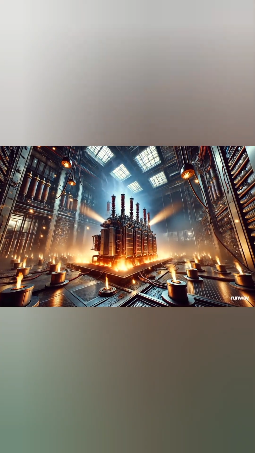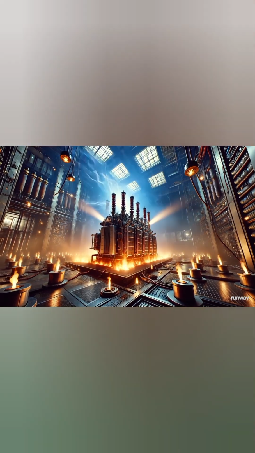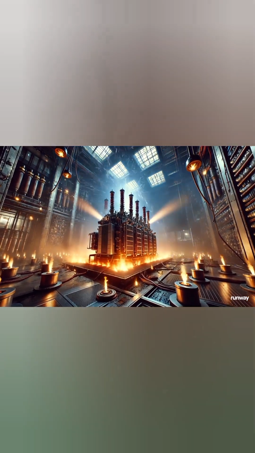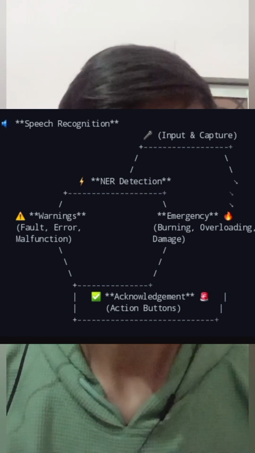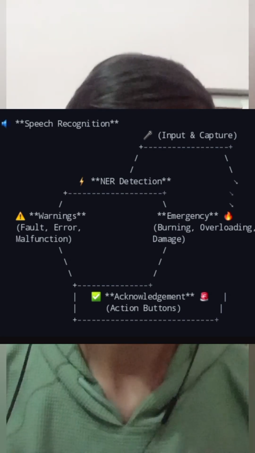NER means named entity recognition. If any employees or staff in the power plant, let's say in the control room or anywhere, are discussing concepts in a very normal talk, then NER will not work. If there is very critical talk, meaning the tone of the voice is very high, and they are discussing with each other, and the keywords they are using are like warning or emergency condition, then the NER will become active.